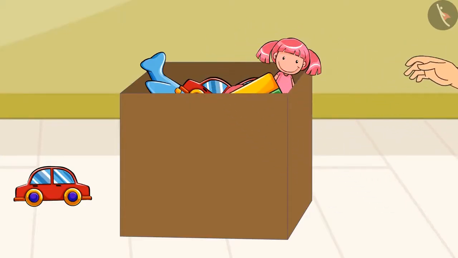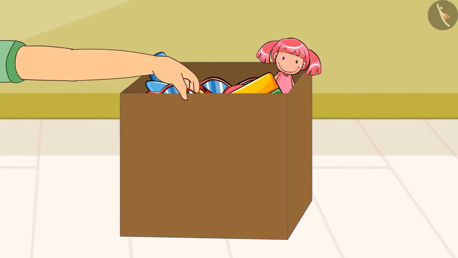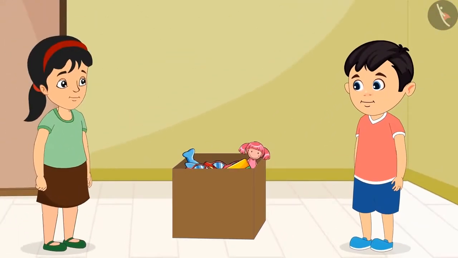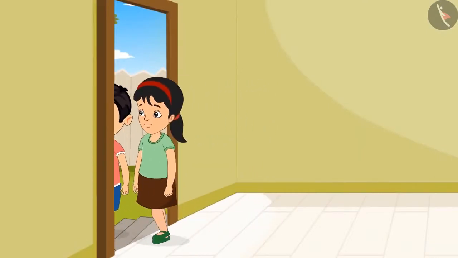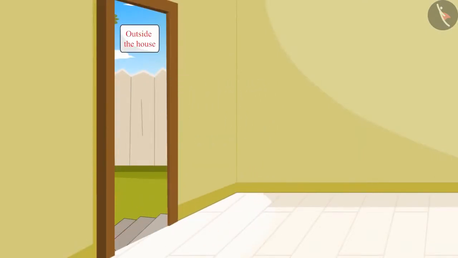Chotu and Pinky kept all their toys in the box and cleaned the entire room. And then both of them went out to play.